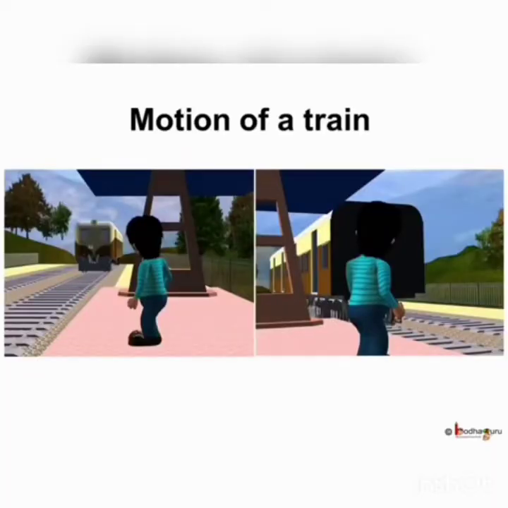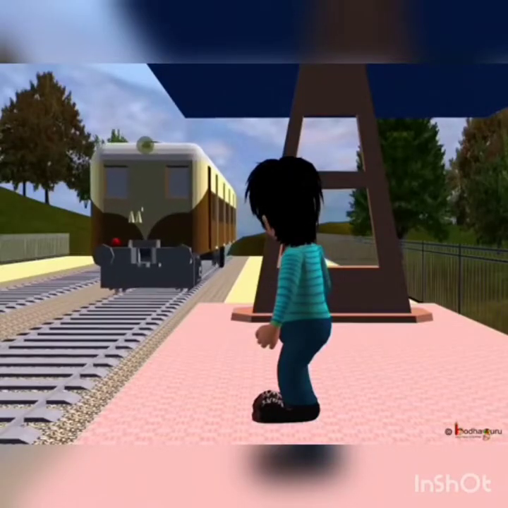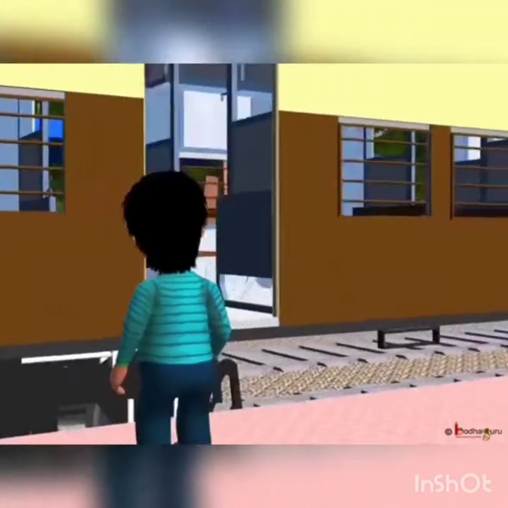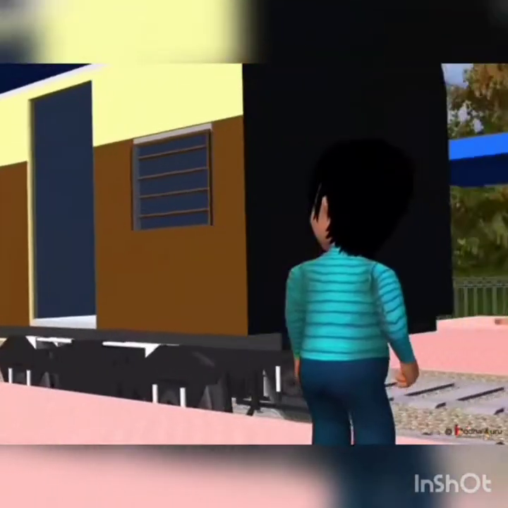So, while standing on the platform, how did you realize that the train started moving? The platform where you stood did not move, but the train changed its position with time and moved away from the platform, and you knew it was moving. See, when the train moves, its position with respect to the platform changes with time.